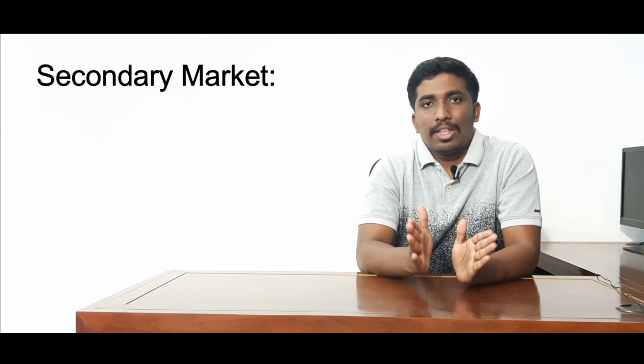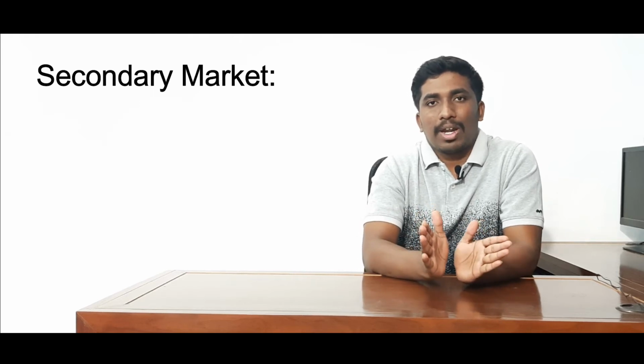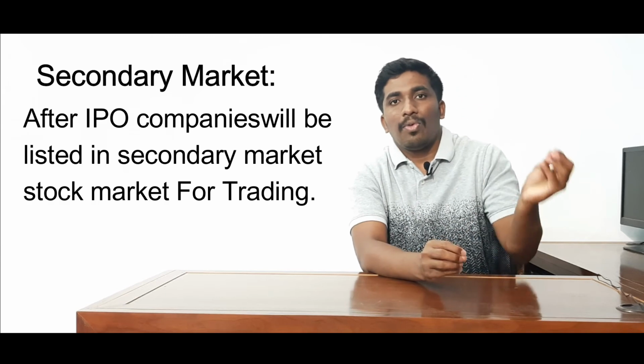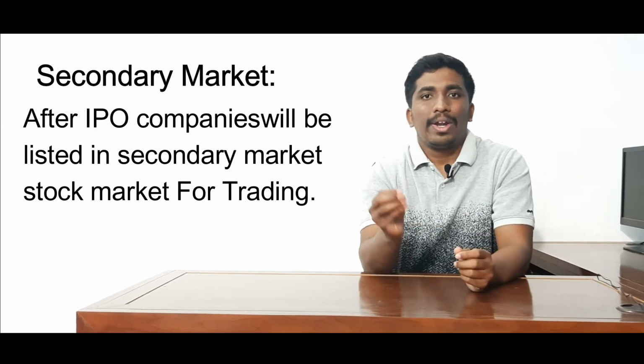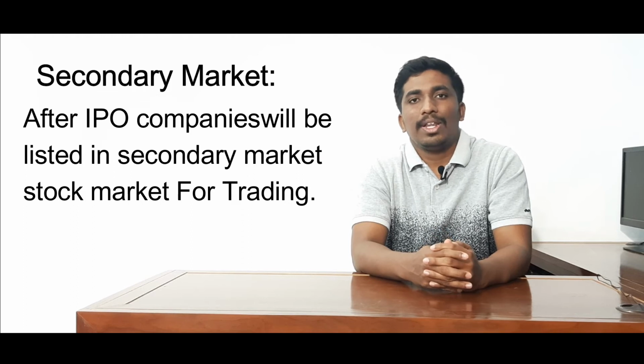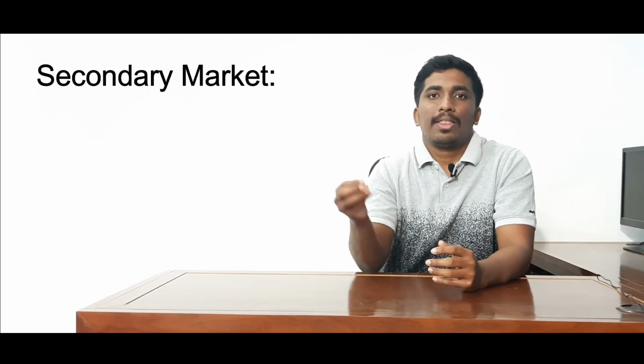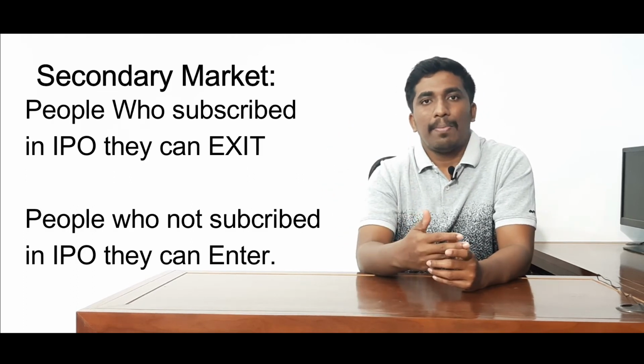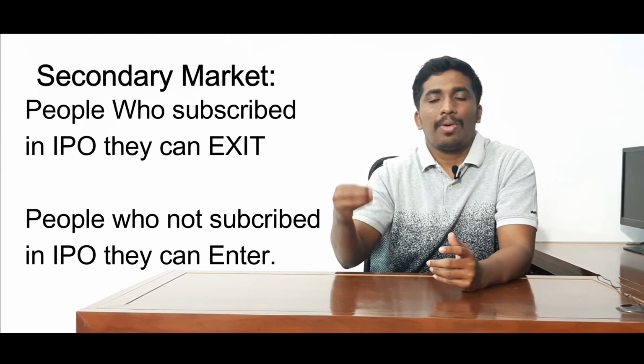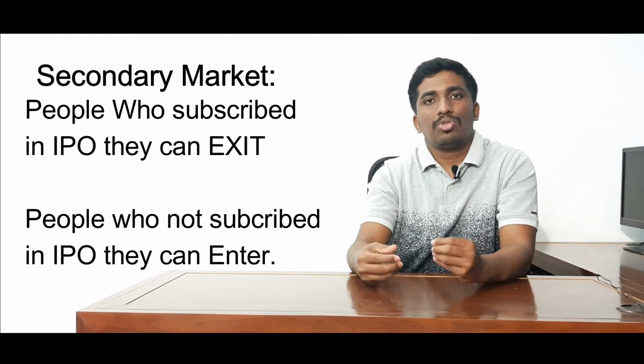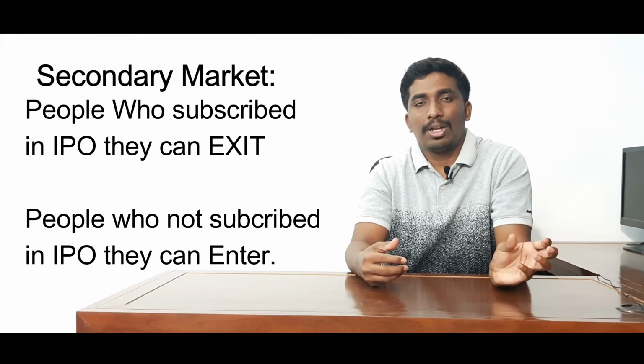Next is the secondary market. Whatever funds are raised by companies in the stock market, like an IPO, the IPO should be listed in the secondary market to be traded. When it is listed in the secondary market, the people who entered in the public issue can exit from it. The people who did not subscribe in the initial public offer can enter it. So this option is there in the secondary market.